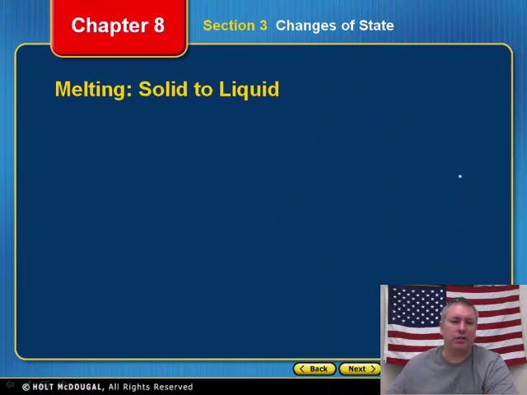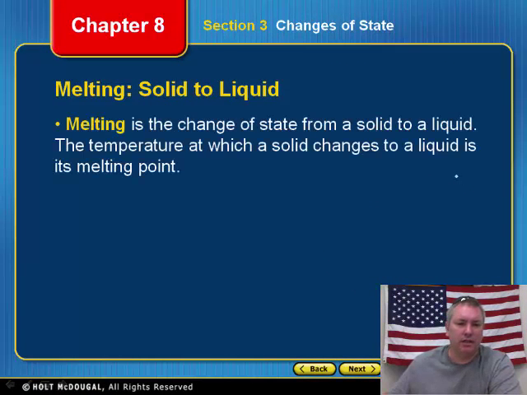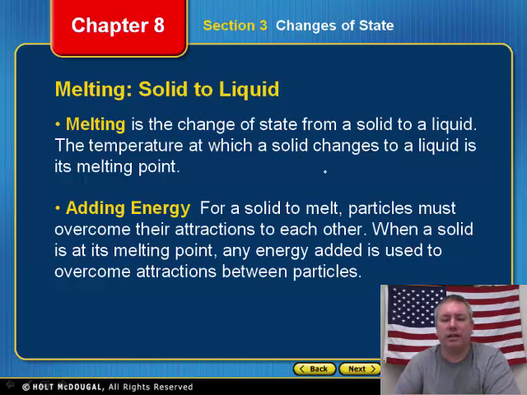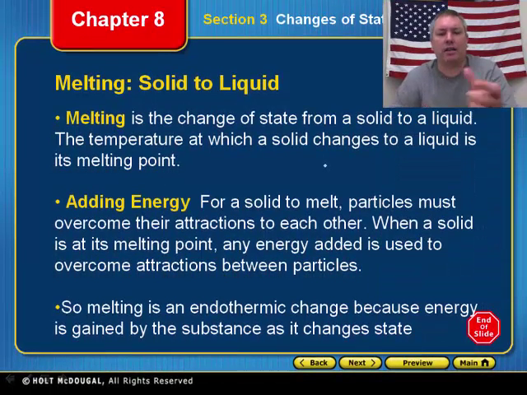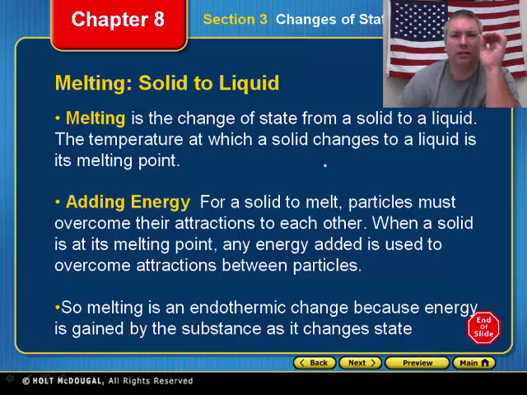Okay, so let's talk about solid to a liquid. This is what's called melting. Melting is a change of state from a solid to a liquid. The temperature at which a solid changes to a liquid is its melting point. All right. Thing to remember: its melting point is the point at which it changes from a solid to a liquid. Okay, so when we're talking about this, the melting point is where that is. Now, keep that in mind. We're talking about melting point, that's solid to a liquid.